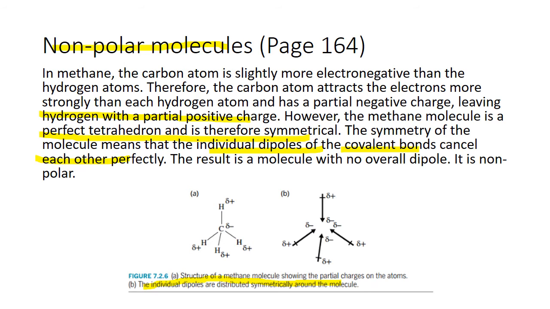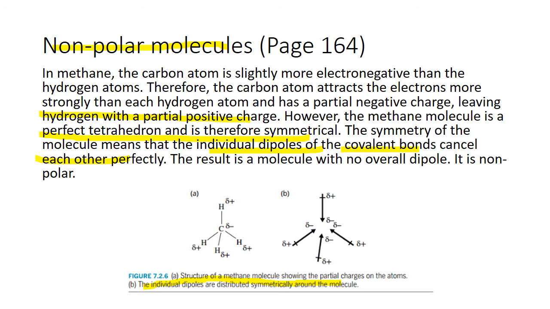So an example here will be methane. This is methane. We did discuss this in the last few lessons. So I'll read this for you. In methane, the carbon atom is slightly more electronegative than the hydrogen atoms. Therefore, the carbon atom attracts the electrons more strongly than each hydrogen atom and has a partial negative charge, leaving hydrogen with a partial positive charge.